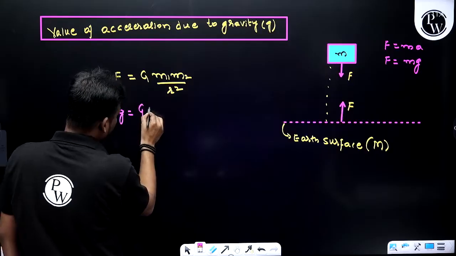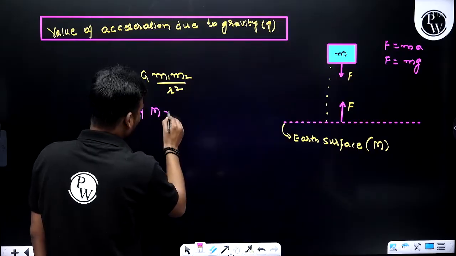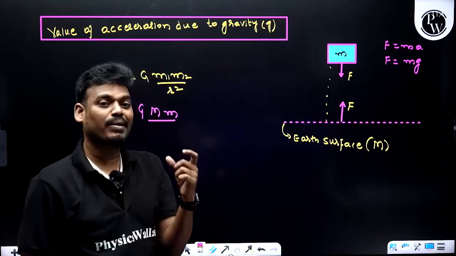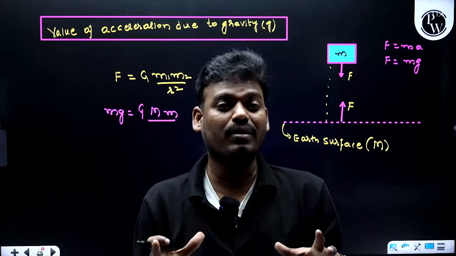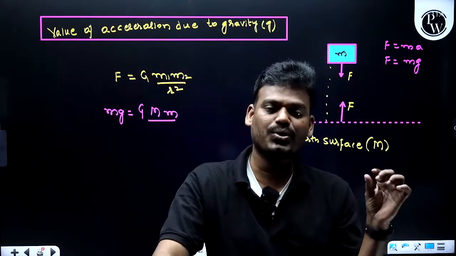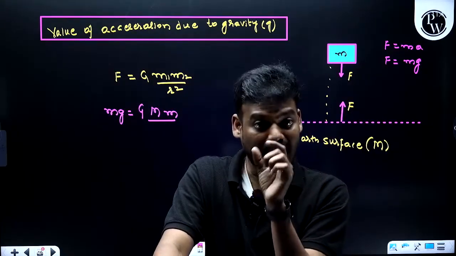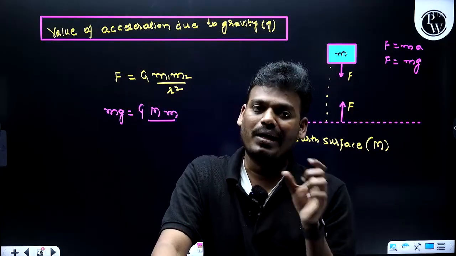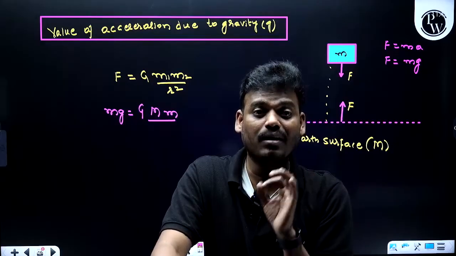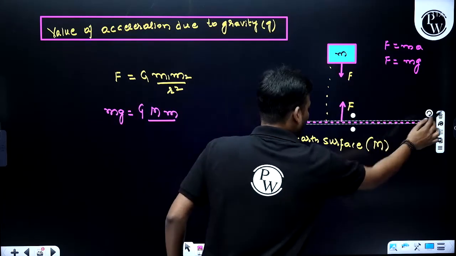That equals G, in place of m1, let's consider the mass of the earth, and in place of m2, the mass of the body, divided by, what about this one? Here I do not consider the separation between the two masses. Instead of that, the radius of the earth. Why? Comparatively, the separation between the earth surface and the object of mass m is very small. So instead of considering separation, I'll consider with respect to the center of the earth.